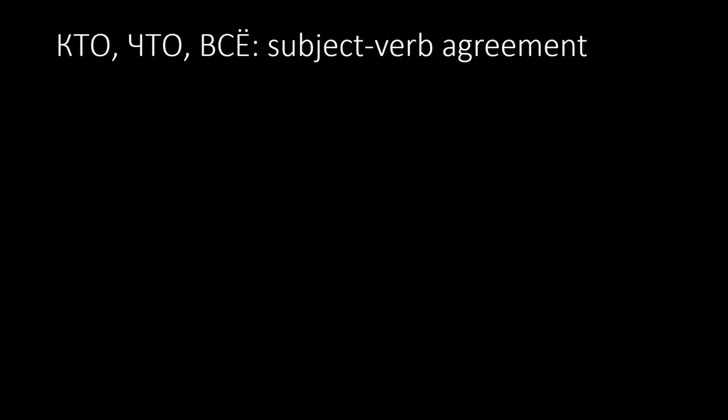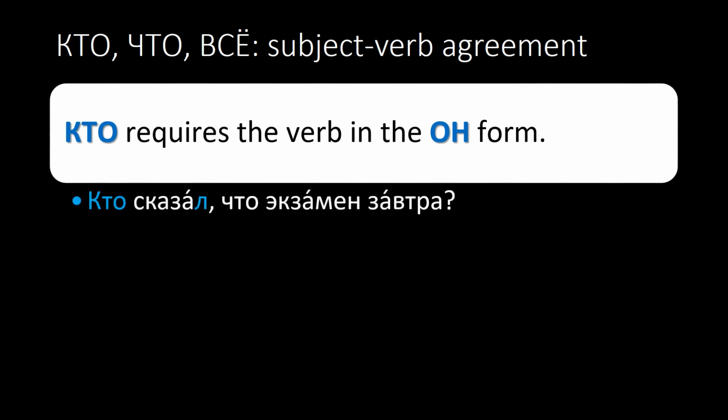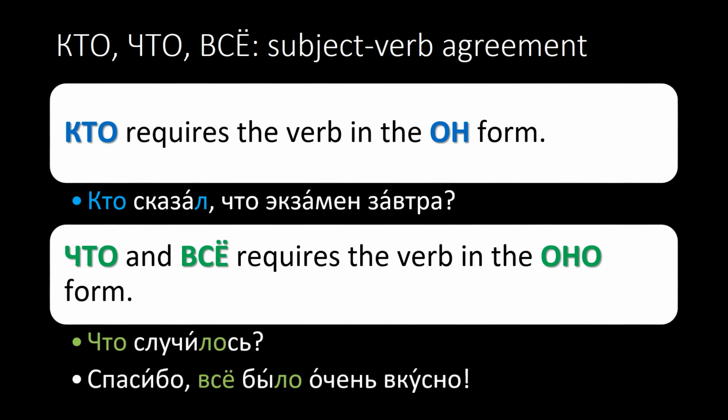And one last note. When the subject of the sentence is the word кто, think of it as on in terms of subject-verb agreement. In other words, the verb will be in the masculine form in the past. Кто сказал, что экзамен завтра? If the subject of the sentence is the word что or все, it is equivalent to оно, and the verb will be in the neuter form. Что случилось? Спасибо, все было очень вкусно.